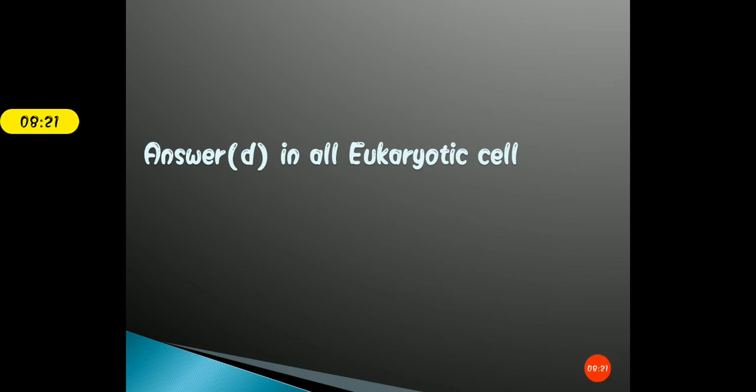ये terms को आप याद रखिएगा, इससे directly questions बनते हैं आपके examinations में. Clear? So keep remembering all these terms. Powerhouse of the cell is mitochondria. Okay, energy currency of the cell is ATP molecule, that is adenosine triphosphate.